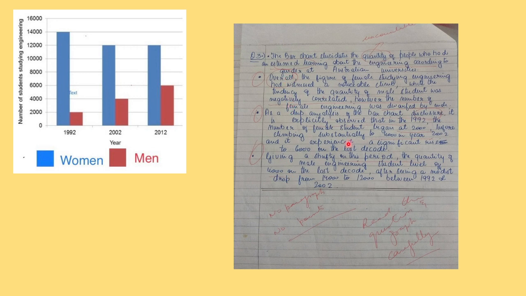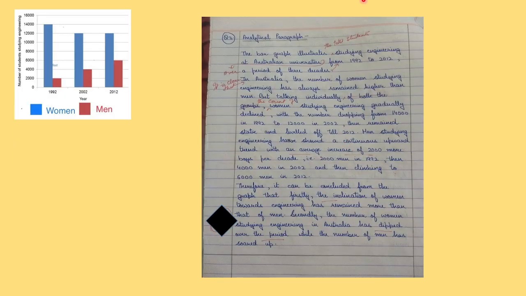So you have to take care of what is the format. According to what format you have to solve the analytical paragraph. You can go and check my video on details of solving the analytical paragraph. Now here, so this is how it is to be done. So analytical paragraph, but here again, this is division of a paragraph. So if your line is ending here, you have to begin from here only. So this is again a paragraph.